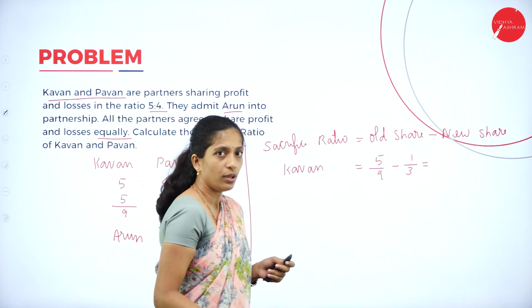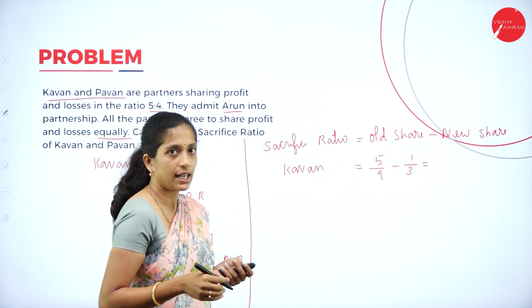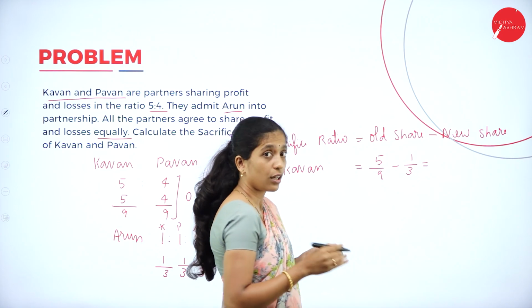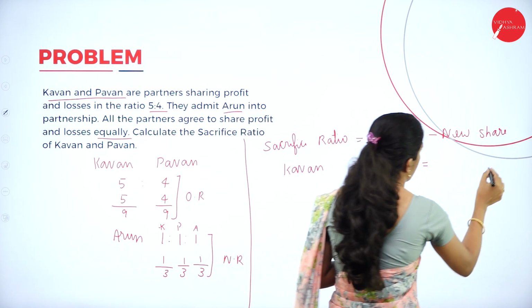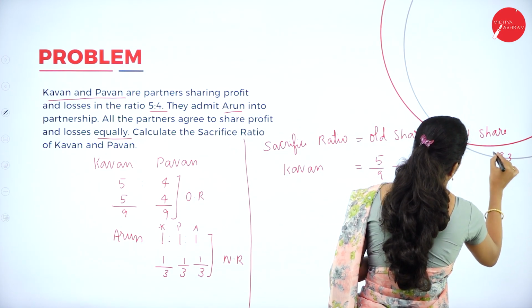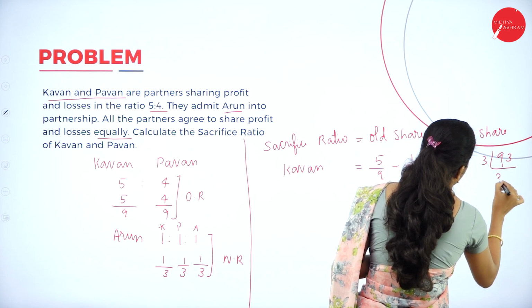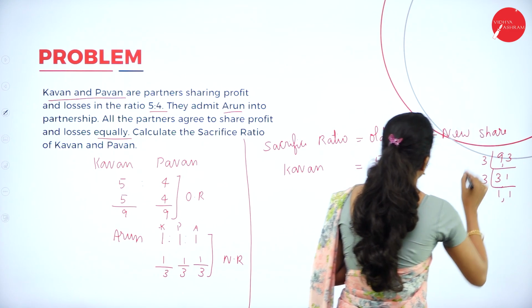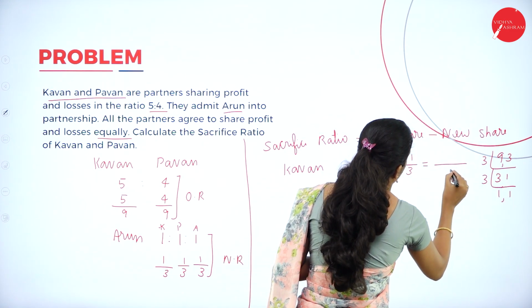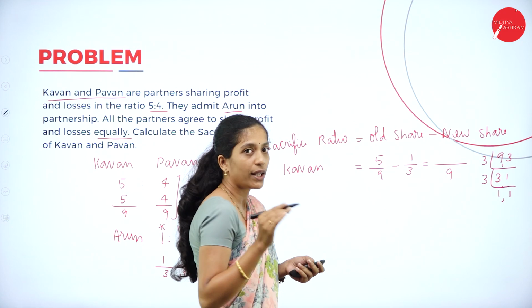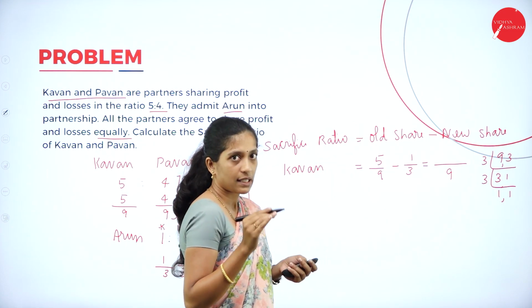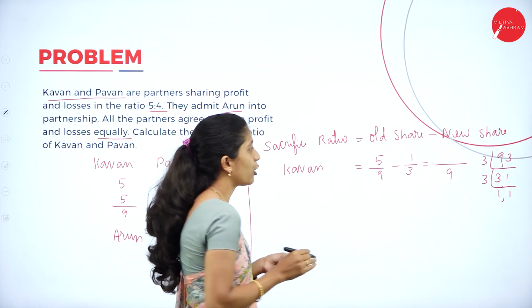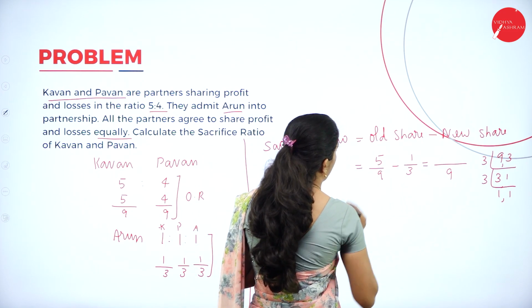Now what you have to do? As usual, we have to find the LCM. Since the denominators are not the same, find the LCM of 9 and 3. So your LCM is 9. Now check whether the LCM, that is 9, is divisible by the denominator. Is 9 divisible by 9?